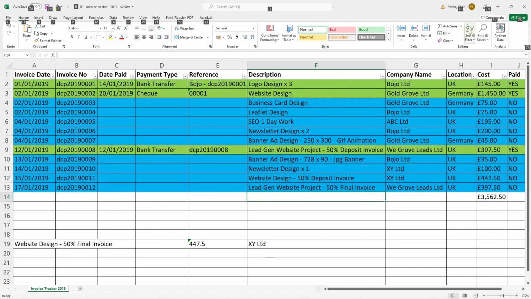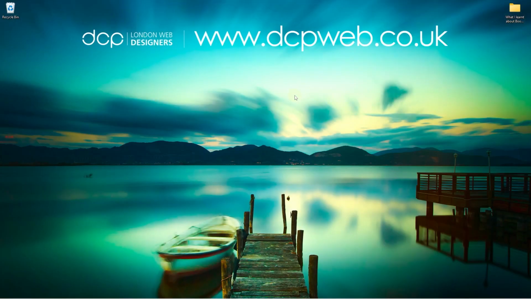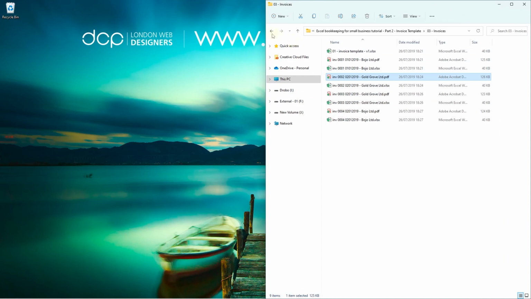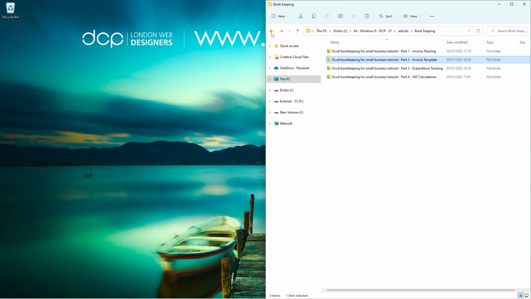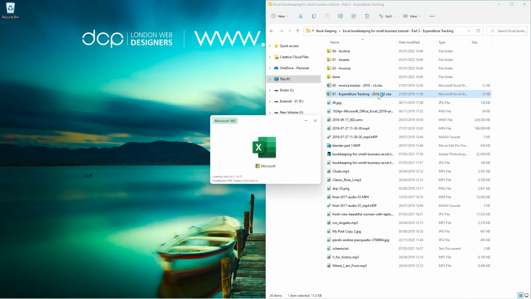So that's how we combine those two tutorials together to create, let's just go back to our documents, the tracking spreadsheet and then the invoice itself. And then we also, in our business, want to track our expenditure. So let's have a look at expenditure tracking. Let's have a look at this document here.